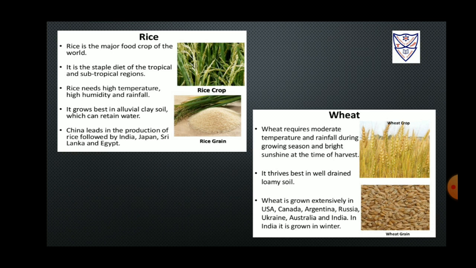Wheat. A region must have moderate rainfall and temperature during the harvest season of this crop. Loamy soil, which has been drained well, is good for sowing wheat. Crops such as wheat can thrive well when sown in such a soil. The USA is a major producer of wheat, followed by Ukraine, India, Canada, Australia, and Argentina. Winter is the best season to grow wheat in India.